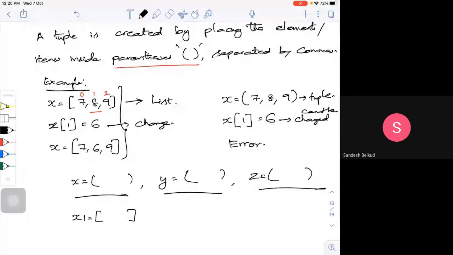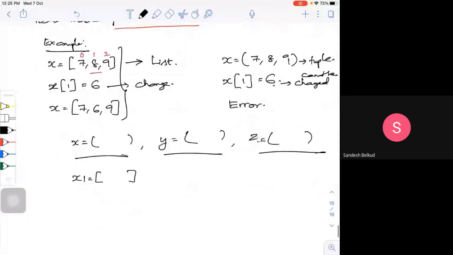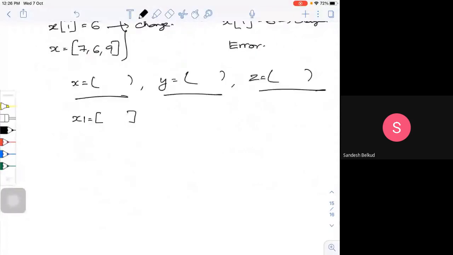So whenever I want to define small variables or elements which I don't want to change, then I will go for a tuple. That's the major difference between your tuple and your list. So lists are modifiable versions of your tuple. Now, is it necessary that a tuple holds only integers? It can have mixed types also.